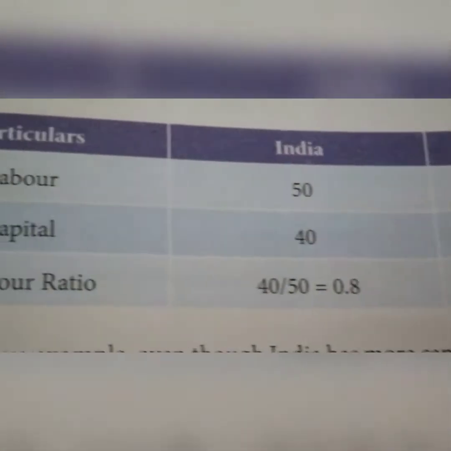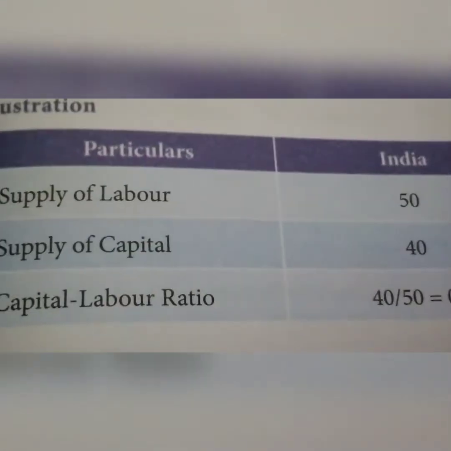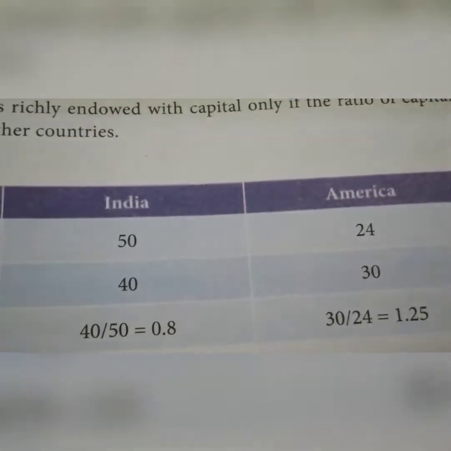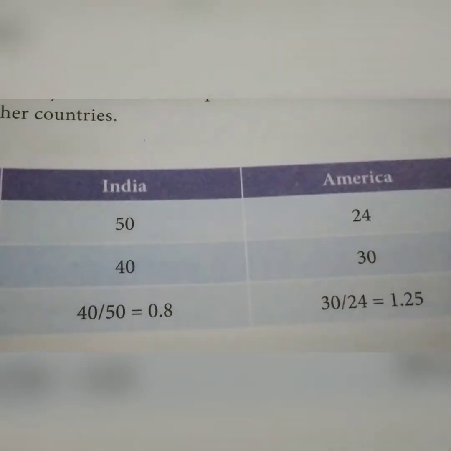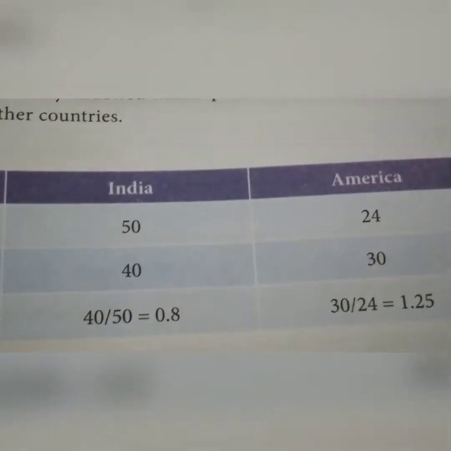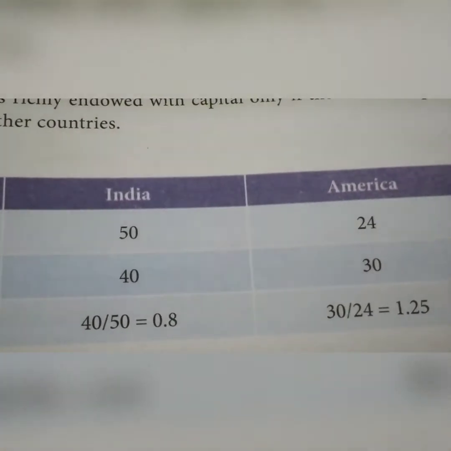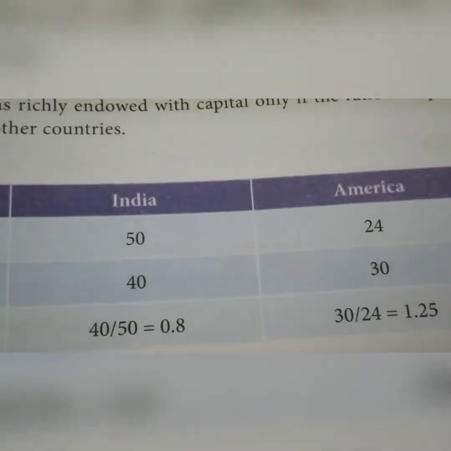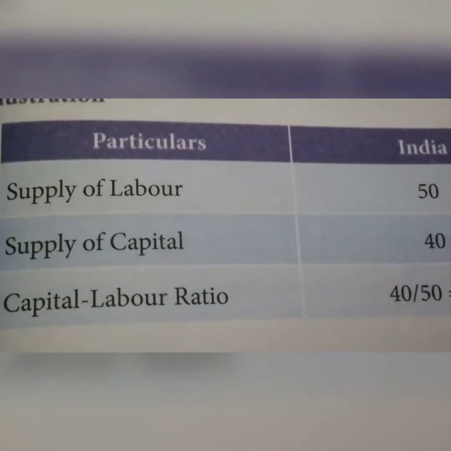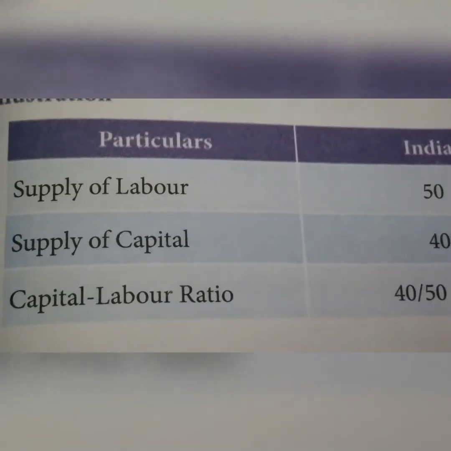Here we see in the above example that though India has more capital in absolute terms, America is more richly endowed with capital, because the ratio of capital in India is lesser than in America. The following diagram illustrates the pattern of world trade: export of capital intensive goods, export of labor intensive goods, labor abundant country, capital abundant country.